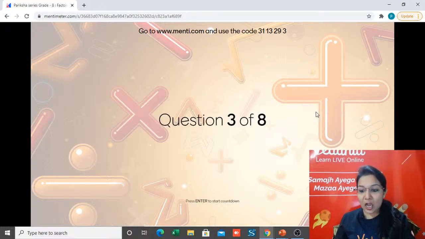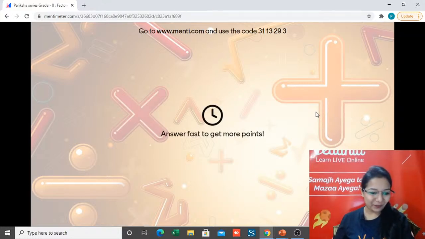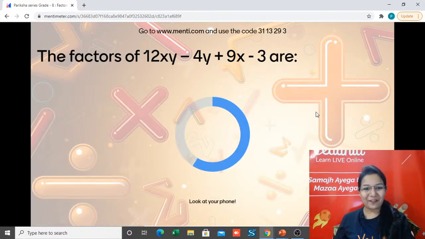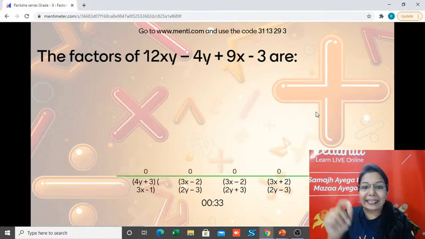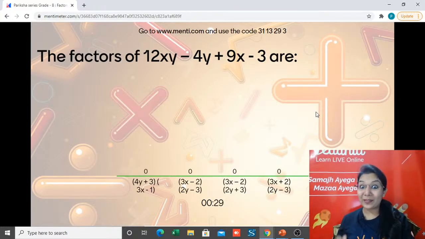Question number 3 on your screen. The factors of 12xy minus 4y plus 9x minus 3 are. A small hint here, you need to use regrouping. So another 30 seconds for this one. I gave you 35 seconds.